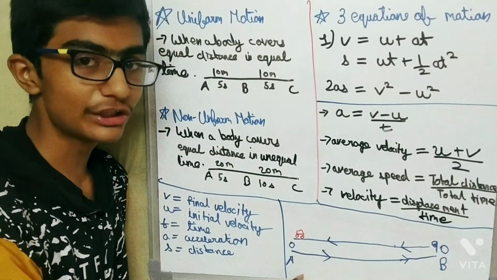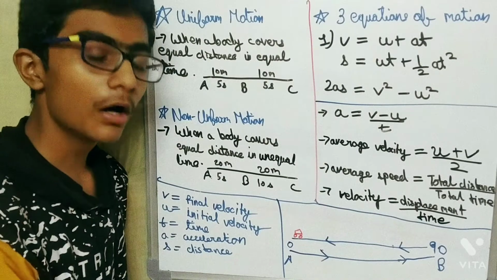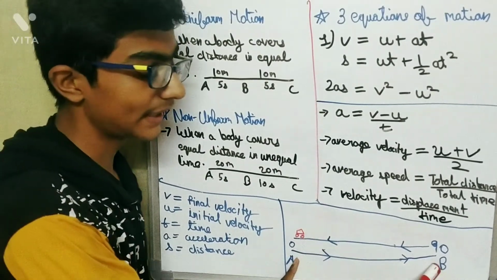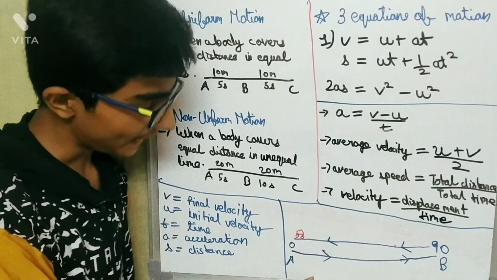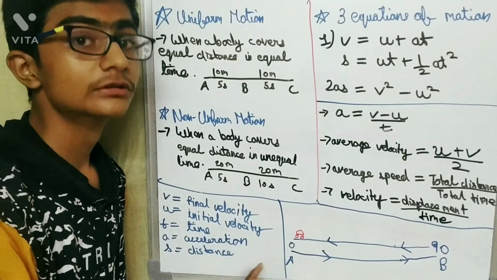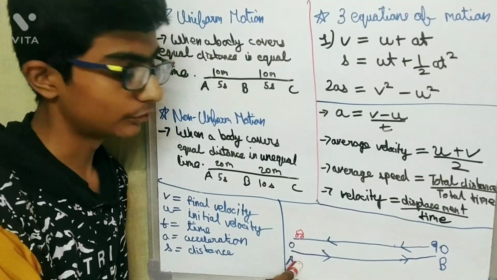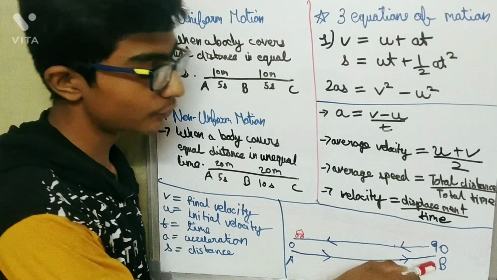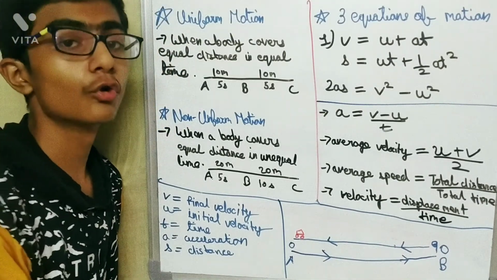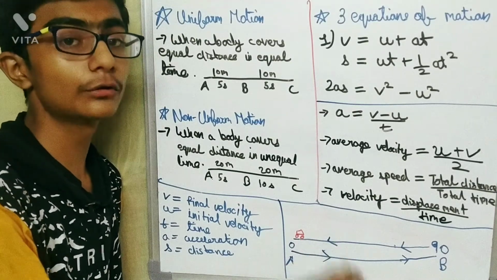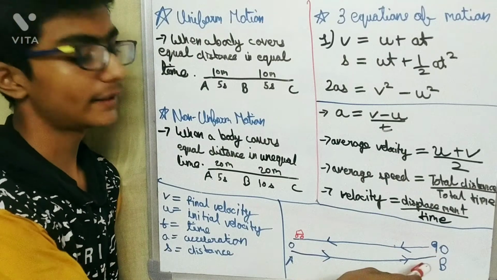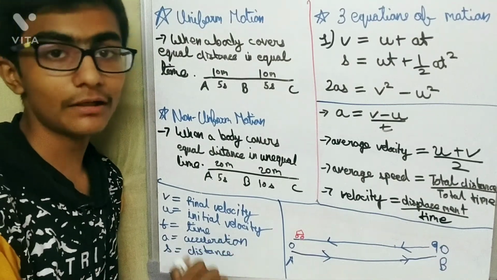So the final velocity will be 90. But if the body is at rest at 0 and then goes to 90 and then again comes back to the starting point 0, then the final velocity will be 0. Because here the body is going, the distance is 90 meters, and the body does not know how much distance it is going to cover further. So it will be marked as the given point final velocity.